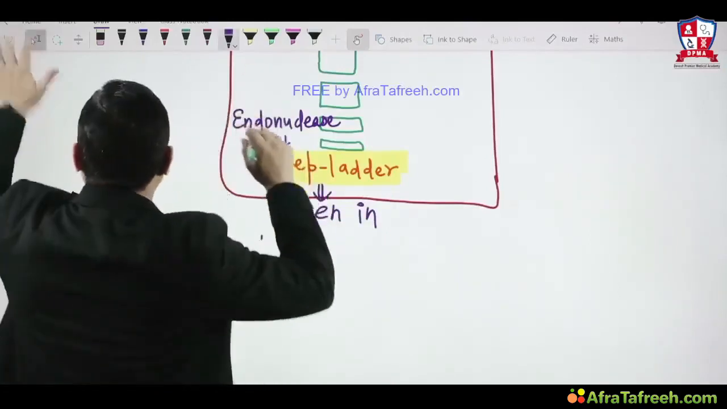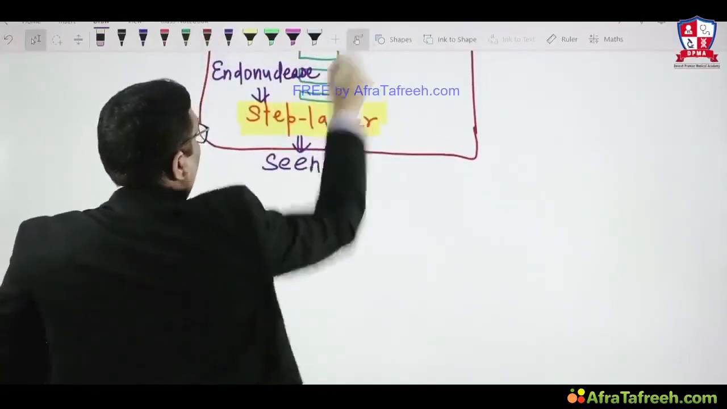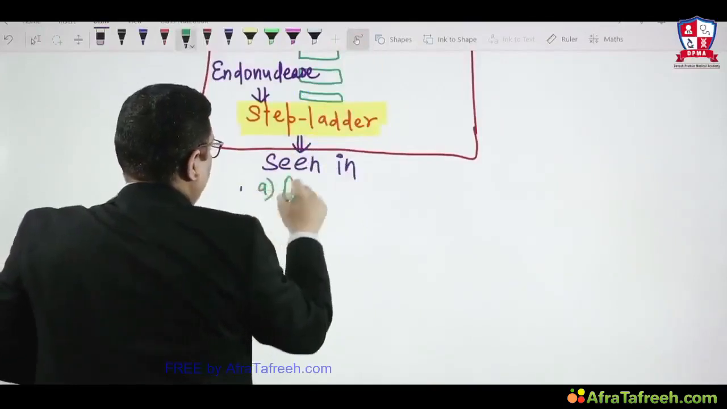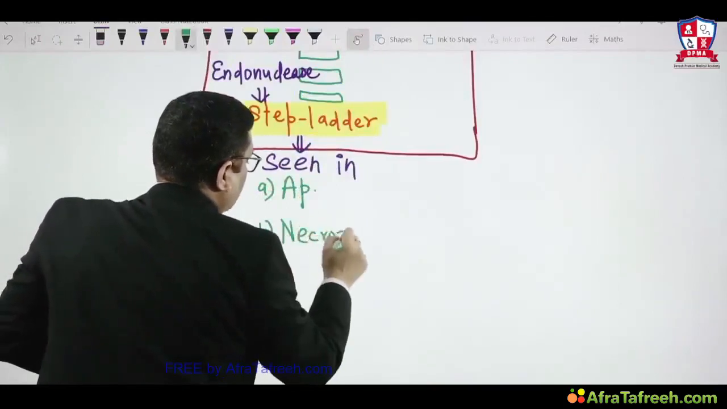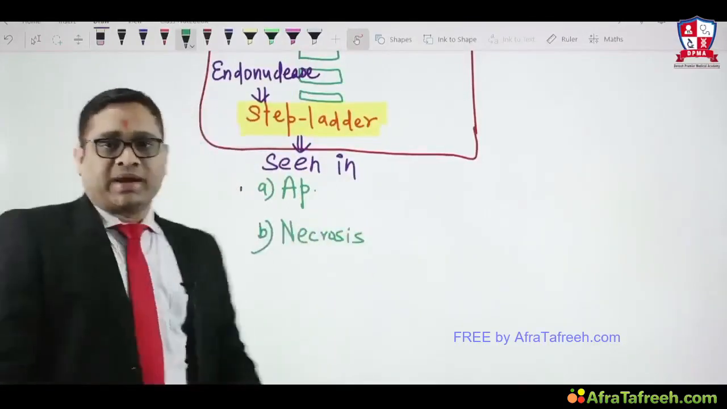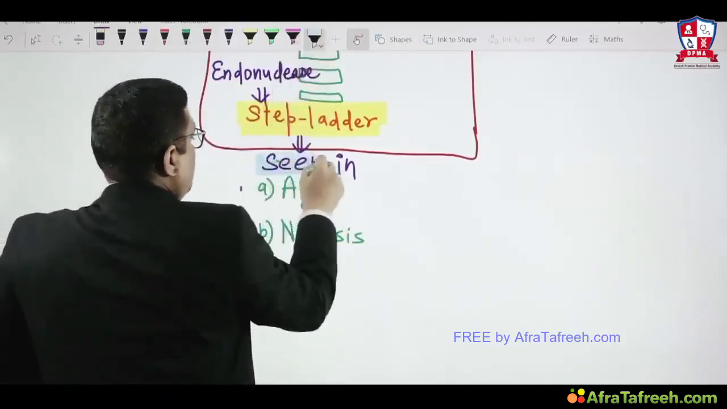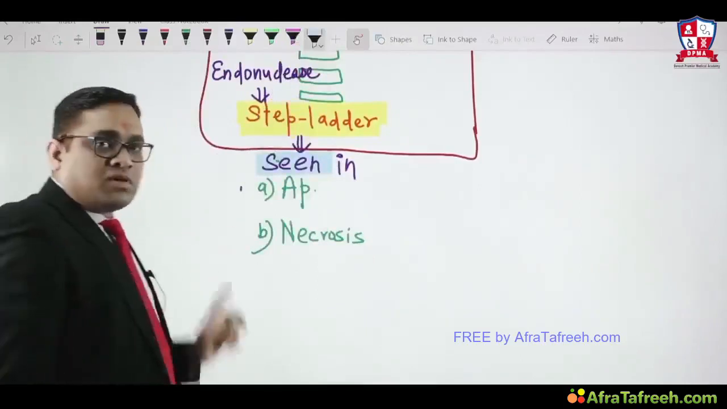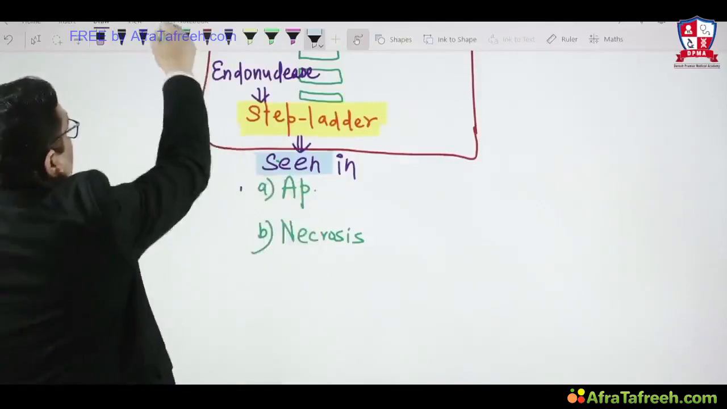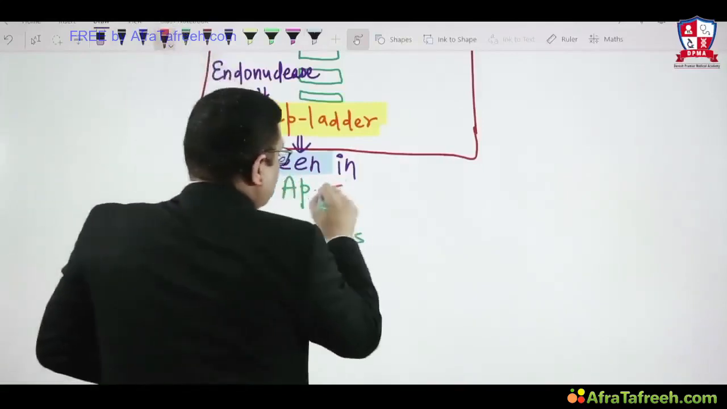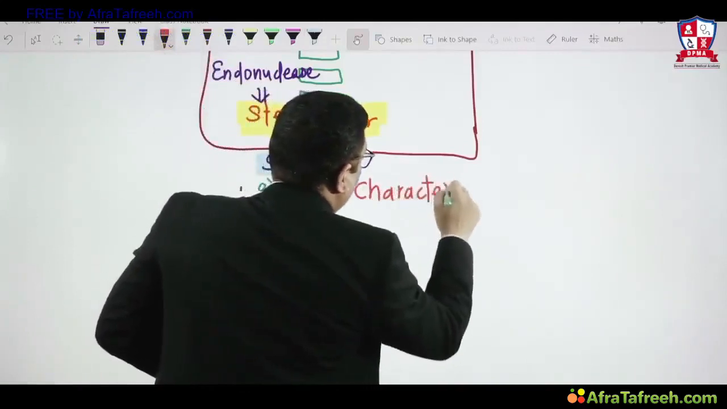See this, the examiner is asking, a step ladder pattern is seen in. Option 1 is apoptosis, option 2 is necrosis, and option 3 is both of the above. So what should be the right answer? See the language, "seen in." When the examiner says "seen in," it will be seen in both of them, right? A step ladder pattern is seen in both apoptosis and necrosis, but when the language is "step ladder pattern is characteristic of," then your answer will be only apoptosis.